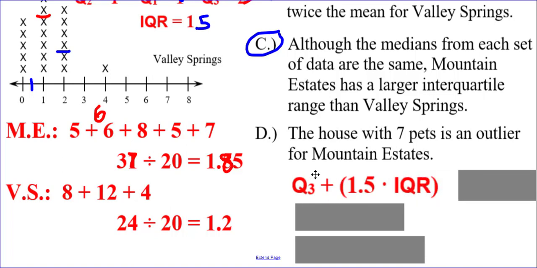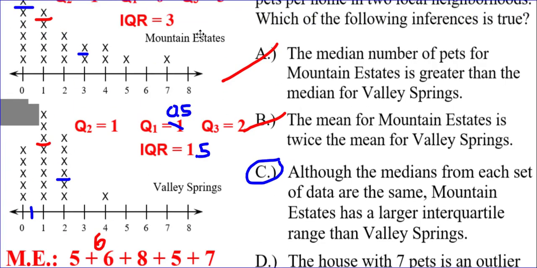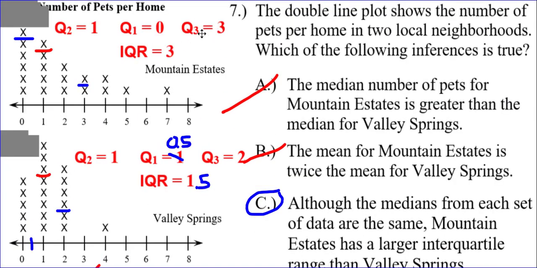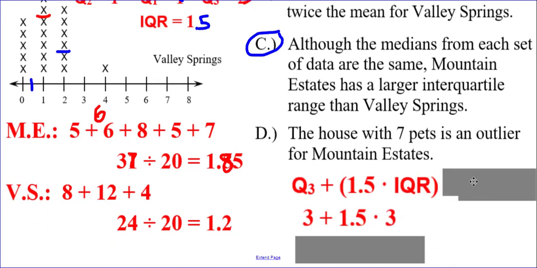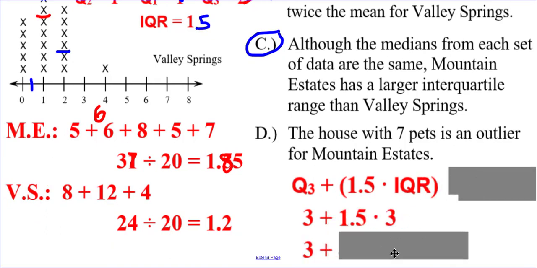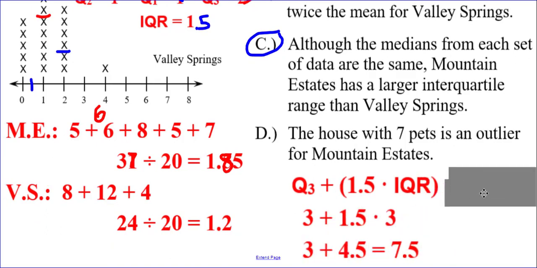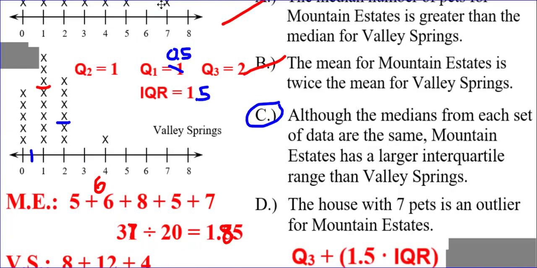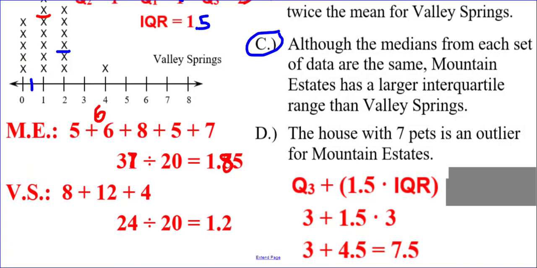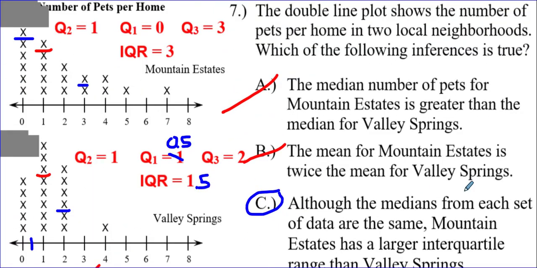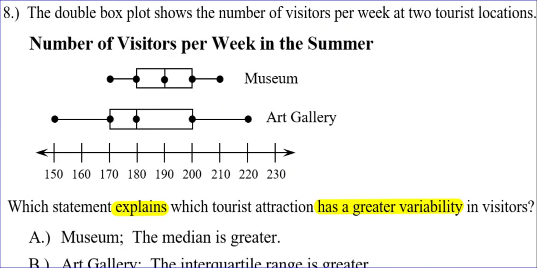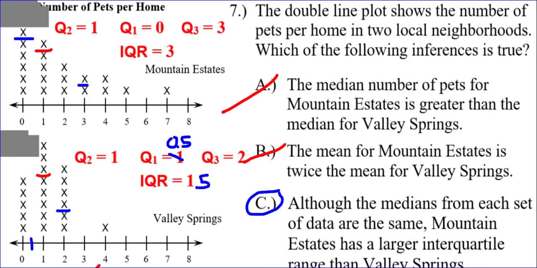The upper limit is Q3 plus 1.5 times the IQR, so Q3 was 3, and the IQR was 3, so 1.5 times 3 is 4.5, and 3 plus 4.5 is 7.5. Is 7 bigger than 7.5? No, it is not. So choice D is gone. Oh, so sorry, choice C was the correct answer.